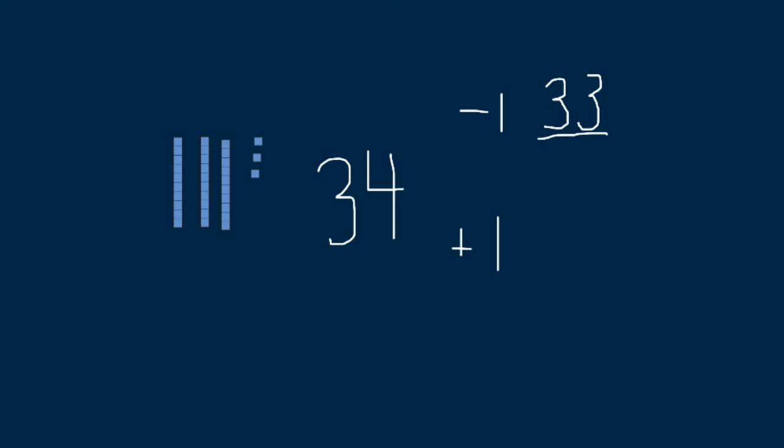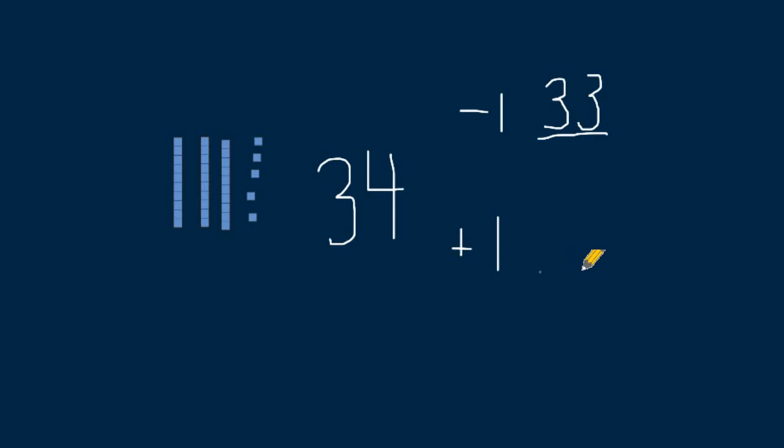Okay, let's go back because now we're going to add 1 to 34. So we're back to our original base 10 blocks where I have 10, 20, 30, 31, 32, 33, 34. And I am going to add 1. So easy peasy lemon squeezy, you know how to say 34 plus 1. We're just going to add 1 block in our ones place, just 1 block to see what we get. Ready? 10, 20, 30, 31, 32, 33, 34, 35.